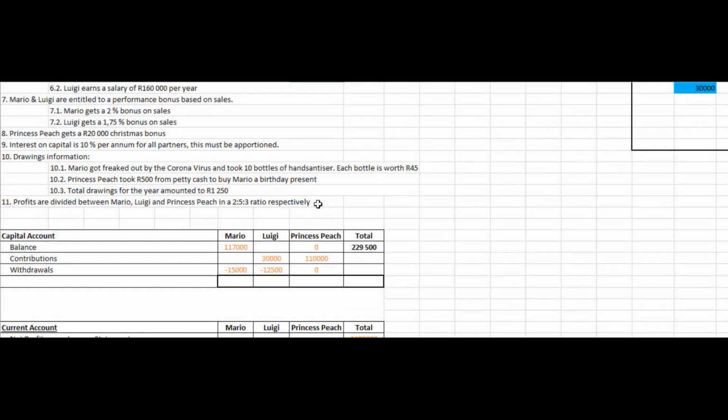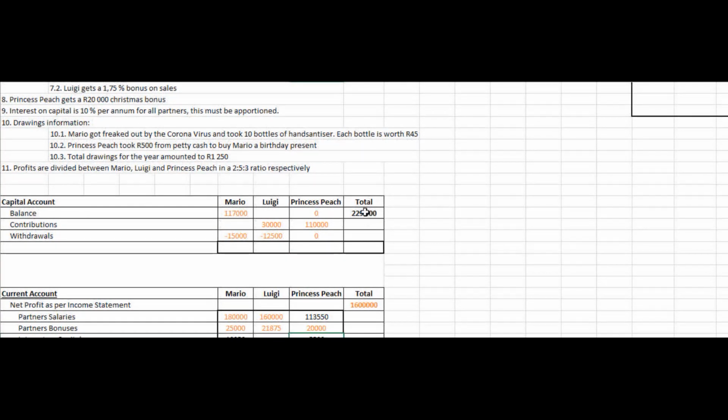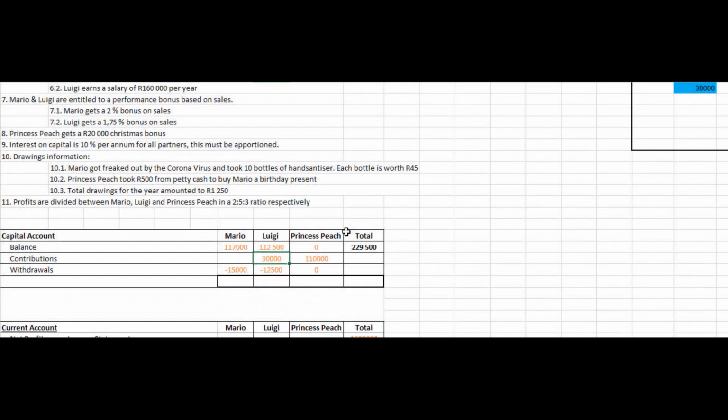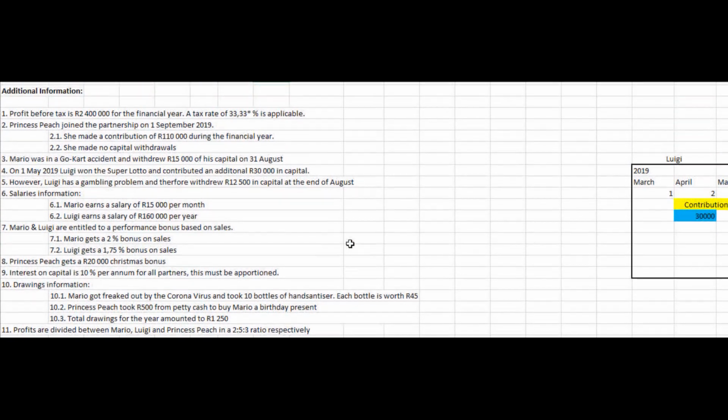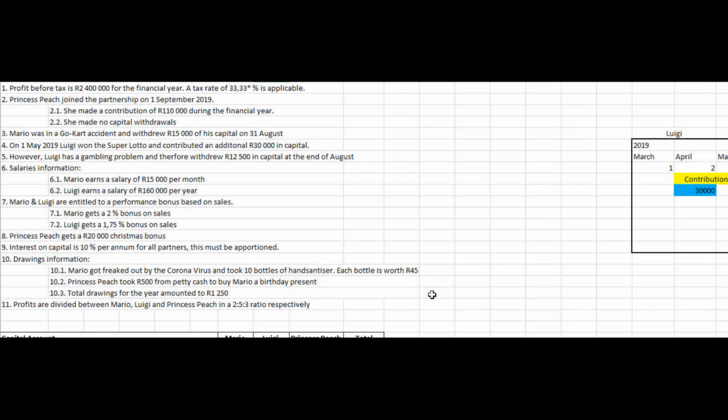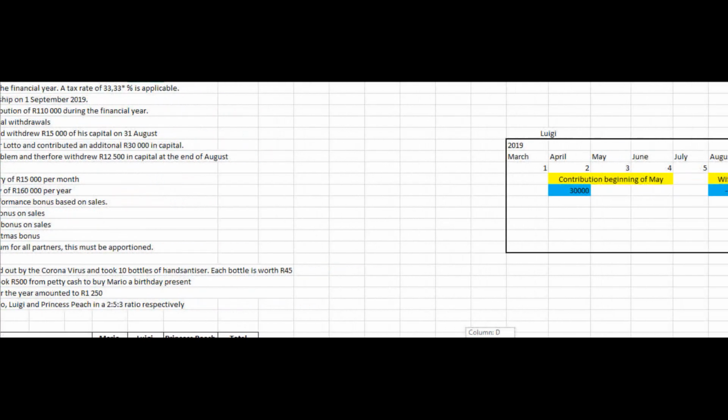So first, we need to figure out what his initial balance was, and because we have a balancing figure of 229,500 Rand, we can work backwards and get Luigi's balance at the beginning of the year. So this will be equal to 229,500 Rand minus Mario's contribution as well as minus Princess Peach's contribution, and that is equal to 112,500 Rand. And then we would have to create a timeline to see what Luigi's interest on capital would be.